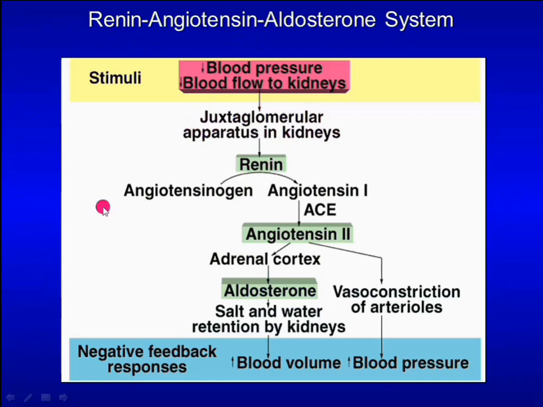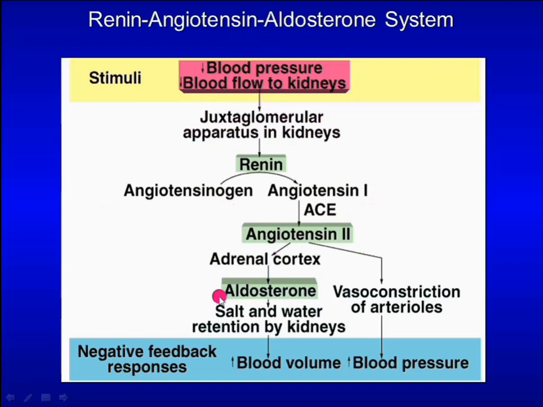Renin converts angiotensinogen to angiotensin I. In the lung, angiotensin I is converted to angiotensin II by a converting enzyme, ACE. Angiotensin II promotes production of aldosterone in the adrenal cortex through two mechanisms that I described to you earlier.